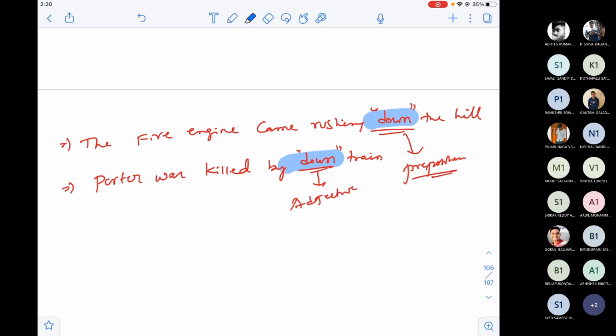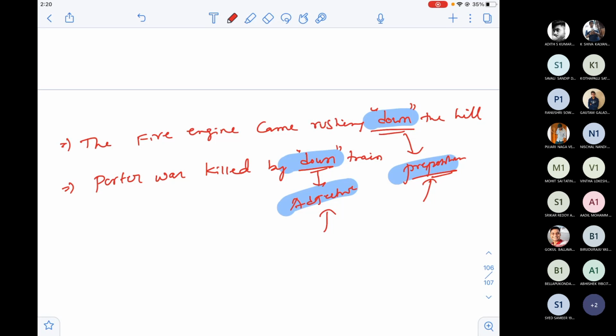That means the current output, where I'm trying to label every word with its part of speech, can differ for the same word in different sentences. That means it depends on other words, right? Otherwise both would have either adjective or preposition, but I have two different parts of speech.